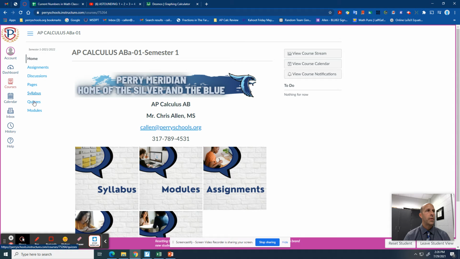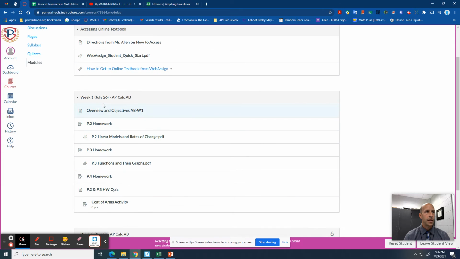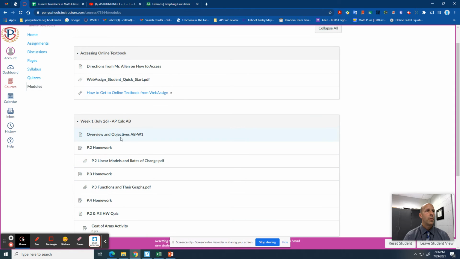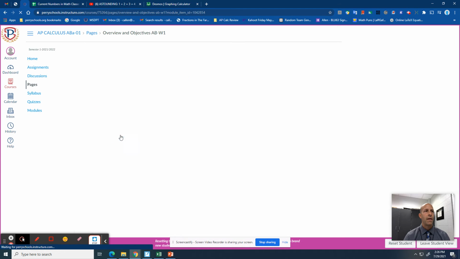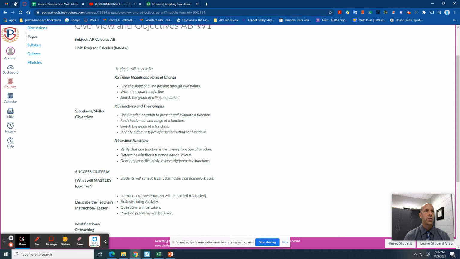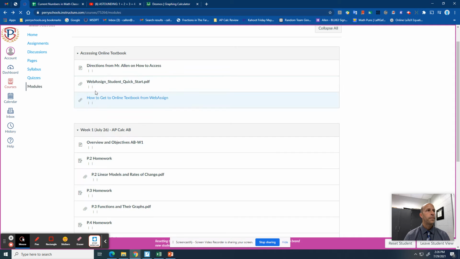The other thing I wanted to mention to you on Canvas is each week I plan on doing a module like this. This is for this week, and I'm looking at this from a student's perspective. That's why it's got the pink border at the bottom. But for example, for this week, I have basically my objectives and overview for the week. So this week, I went over section P2, which is on linear models and rates of change. That's review from Algebra 1, etc. So I'm not going to read all of that to you.